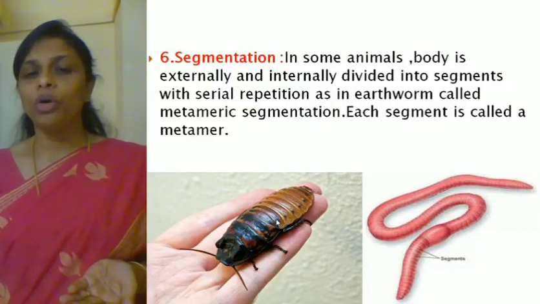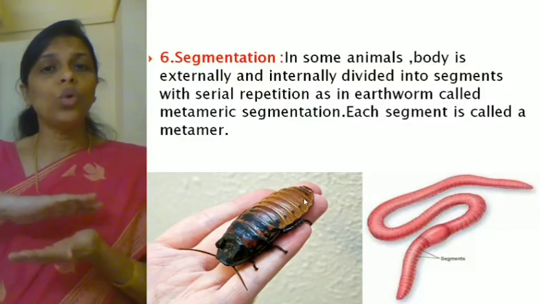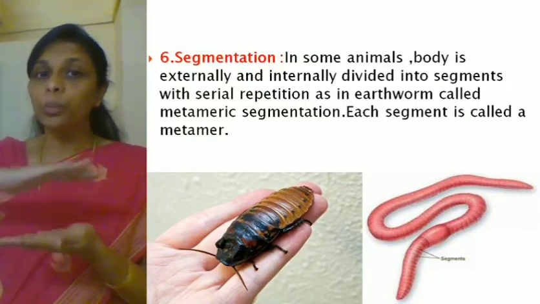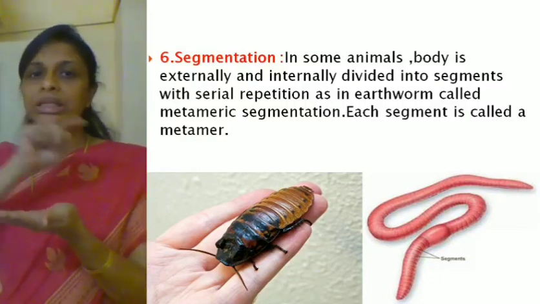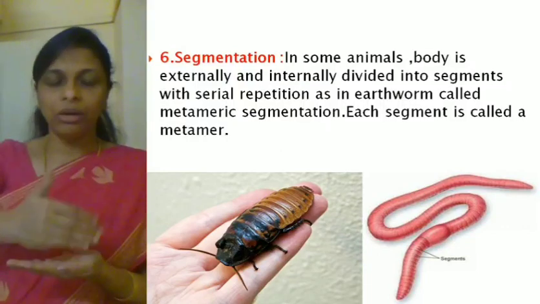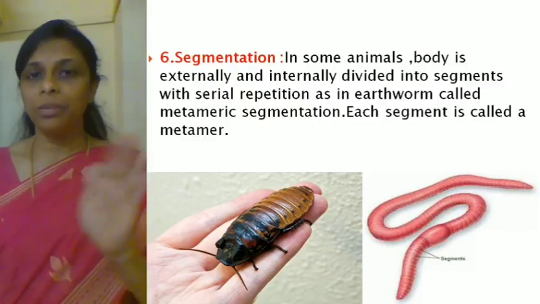And in the cockroach's body also, can you see these segments? There are lines, but in the cockroach's body the segmentation is found only externally. It is not found internally. It is only superficial. Only the outer exoskeleton has the segments. Inside there are none. It is not complete. It's only external. Such segmentation cannot be called metamerism.